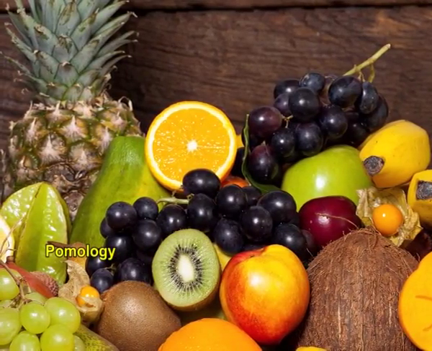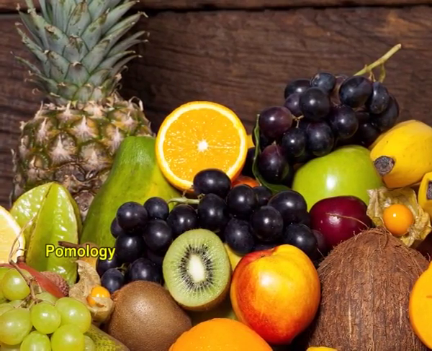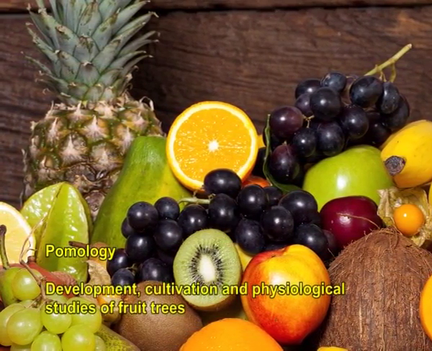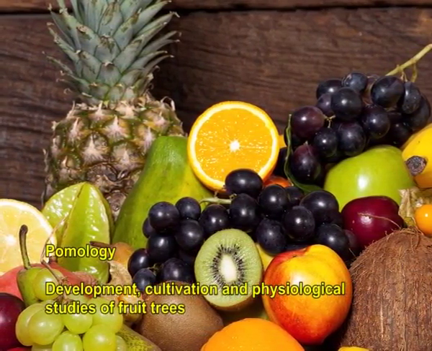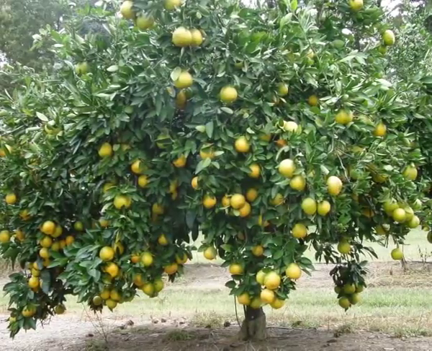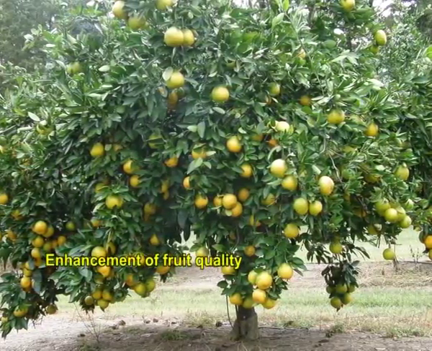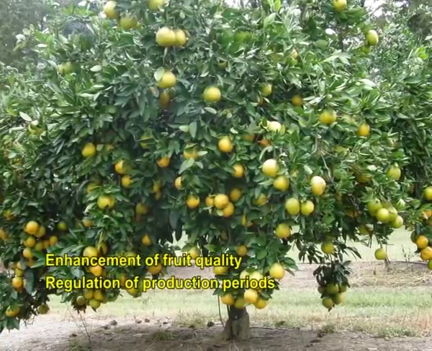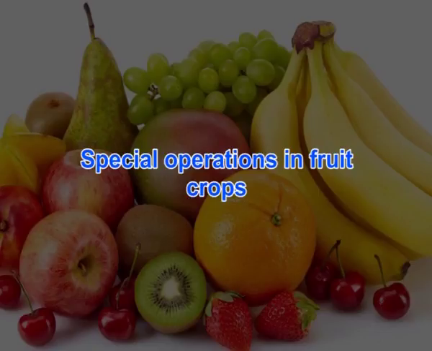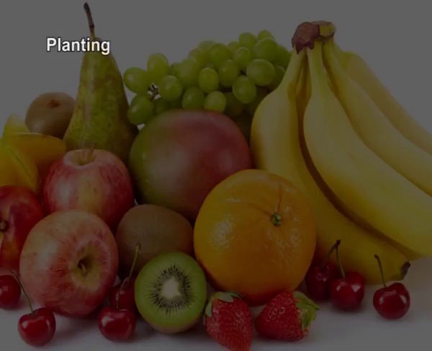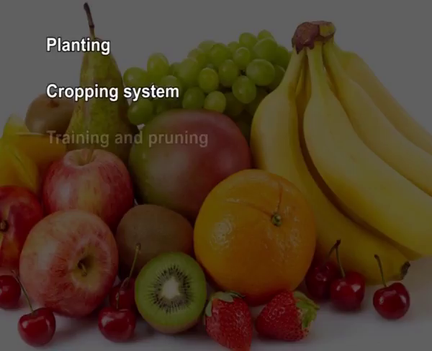See, the term pomology refers to the study of fruit crops. It mainly focuses on the development, cultivation and physiological studies of fruit trees. The goals of fruit tree improvement include enhancement of fruit quality, regulation of production periods and reduction of production cost. Special operations in fruit crops include planting, cropping system, training and pruning, which are some of the critical operations.